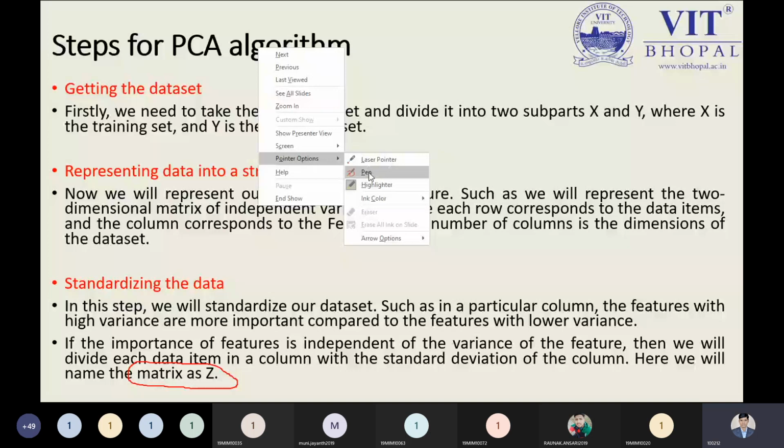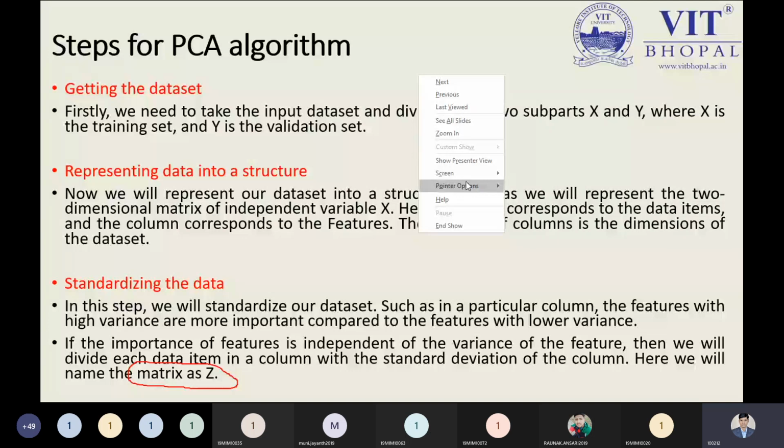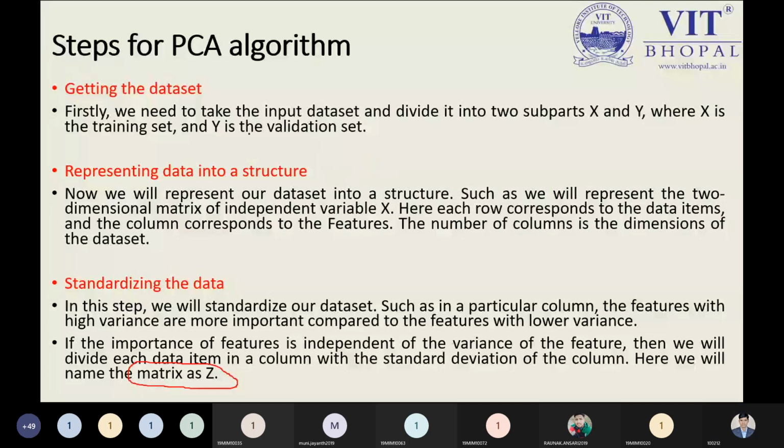What are the important steps we need to keep in mind? Let us understand the steps one by one, and whenever you have any doubts, you can ask me. We will also understand these steps with the help of numericals. Don't worry. So what is the first step for the PCA algorithm? Getting the data set. Without the data set, how can you solve the problem? This is the biggest challenge. So this is the first step.